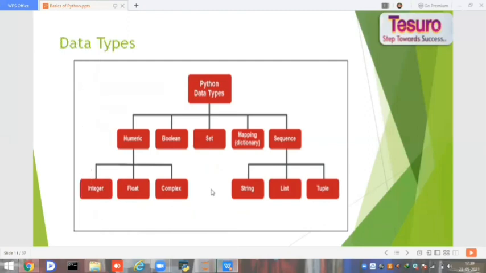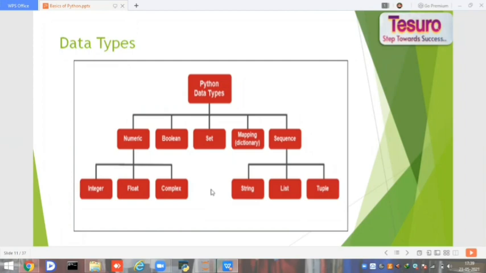Next concept, the data types. Why do we need data types? Because in each and every scenario we need to store certain things. For example, in online registration forms, in name we can see a simple text field, whereas in gender we can see radio buttons. So based upon the question we can give different types of options, whether it is checkbox, text area or text field. In that way, in coding languages also we need different data types to store different values.